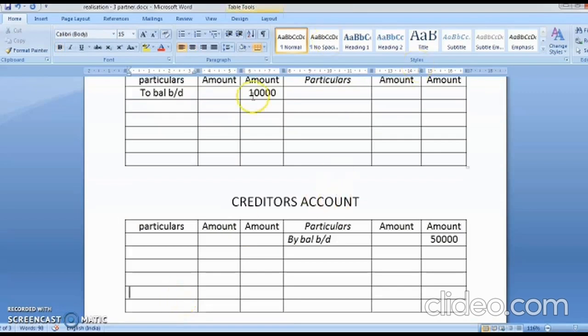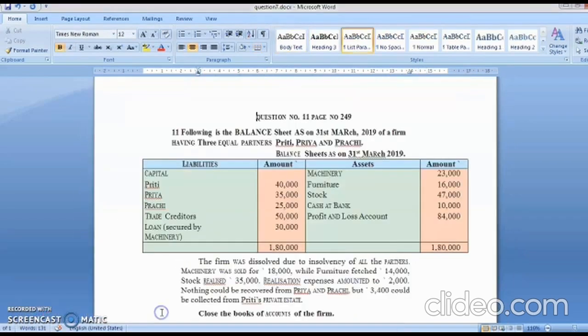Yes, on the debit side, assets realized, so you'll write here to realization account. The realization account amounted to rupees 67,000, and then here by realization for your expenses. So your realization account, how much is the amount here? 2,000. Okay, that's all. Nothing else is given in the books. Only one part is that 3,400 is recovered from Preeti. We'll see what to do about it.